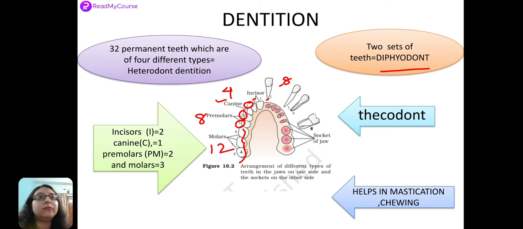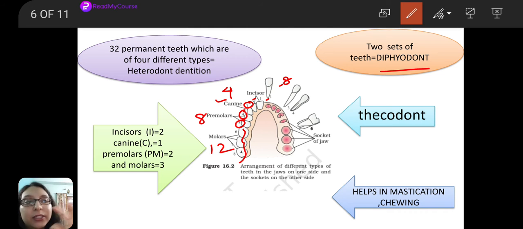for only this half of the arch, okay, we are speaking. Now, because in case of humans, these teeth are embedded in a socket, right, and further they are supported by the gingiva from the side, this arrangement is known as thecodont. When teeth are present in the socket of the jaw, they are known as thecodont, okay. And you know the main function of teeth is to help in mastication, chewing. We have already read this. Another important thing you should remember is that because of the anatomical variations present in human teeth, that is the look, each tooth looks different from the other. That is why it is known as